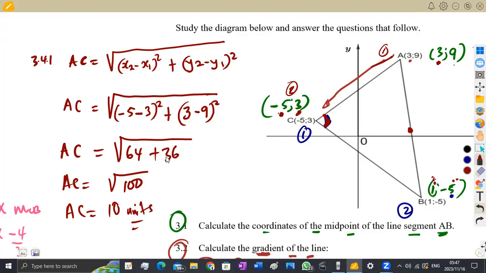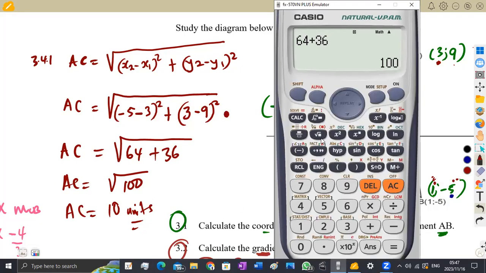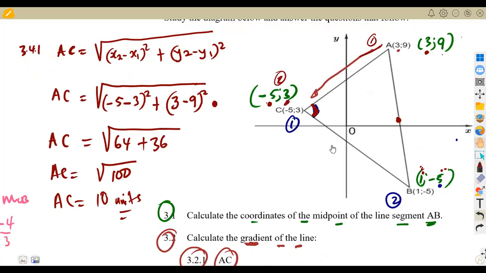But like I'm saying, guys, you could have just used your calculator directly at this point to obtain your answer. If you do not want to have this stage by stage, just put your square root here, open the bracket, -5 like this, -3, close the bracket, square it, plus open the bracket, 3 minus 9, that's 3, -9 like this, close the bracket, square it. So this still gives us the same answer, which is 10 units. That is how we could have calculated the length of AC.